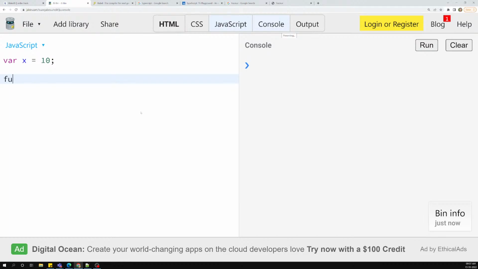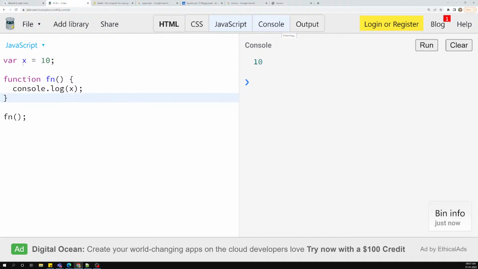Let's say we have var x = 10. I have a function, something like fn, and I will do console.log of x and call this function. This is our older way, and if you see the output, I get 10. Why? Because this is in the global scope.